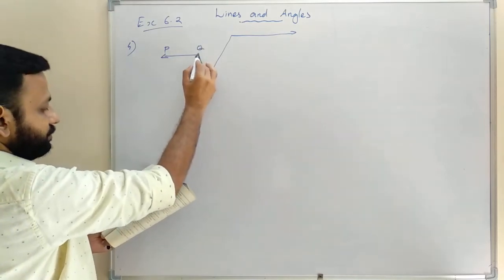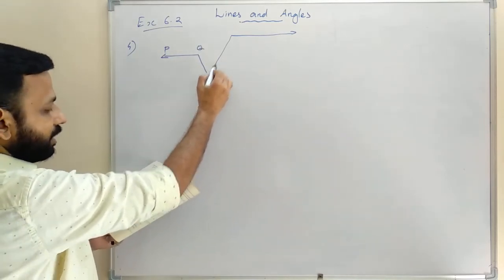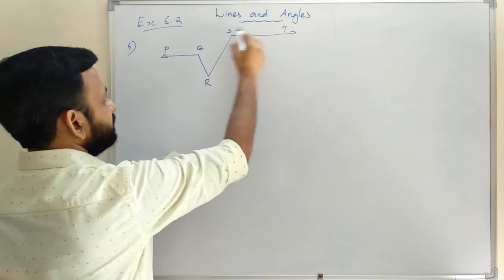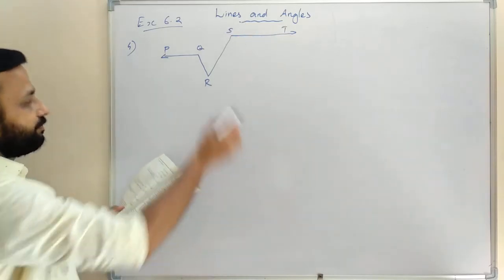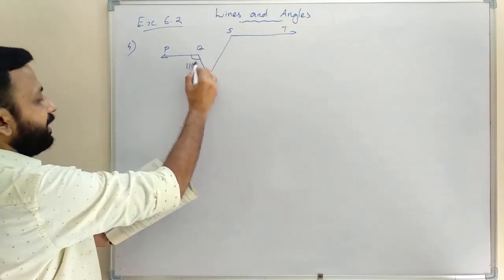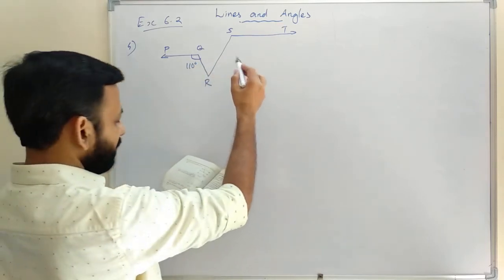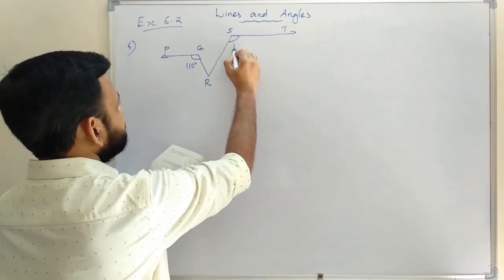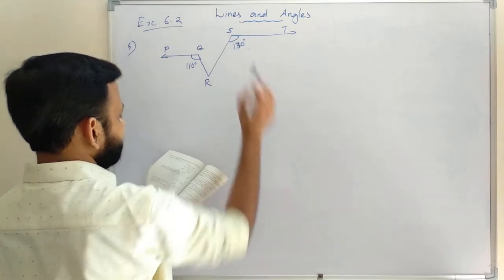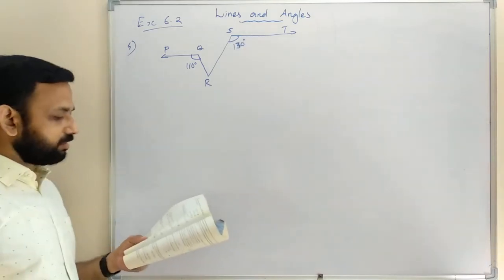P, Q, R, S, T. And here 110 degrees, and this is 130 degrees.